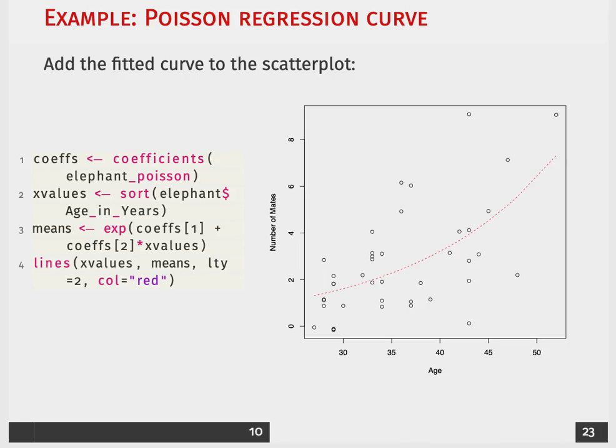What we can see is that the Poisson regression is a non-linear model for the expected number of mates conditional on a given value for age. Now, if we thought that this was a linear association, then we would probably be more convinced to use a least squares model.